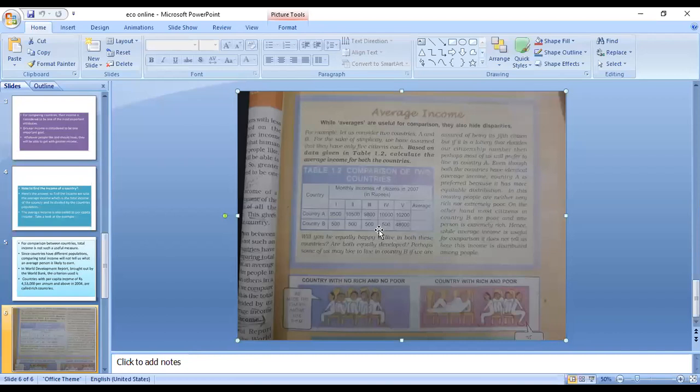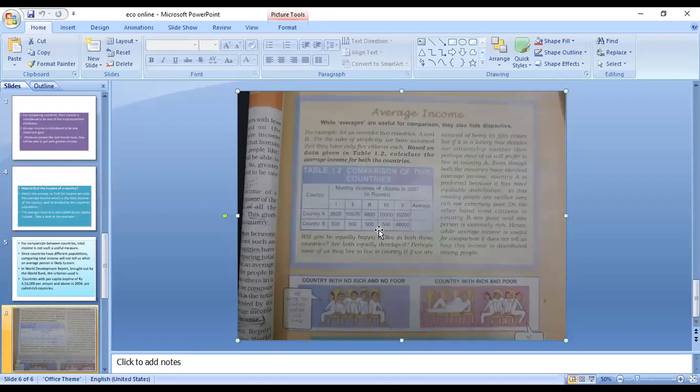So while average is useful, this is the limitation. This is the limitation of averages. This is your NCERT question also. What are the limitations of averages? So averages are useful for comparison, but they also hide disparity, as well as they do not tell us how this income is distributed among people.